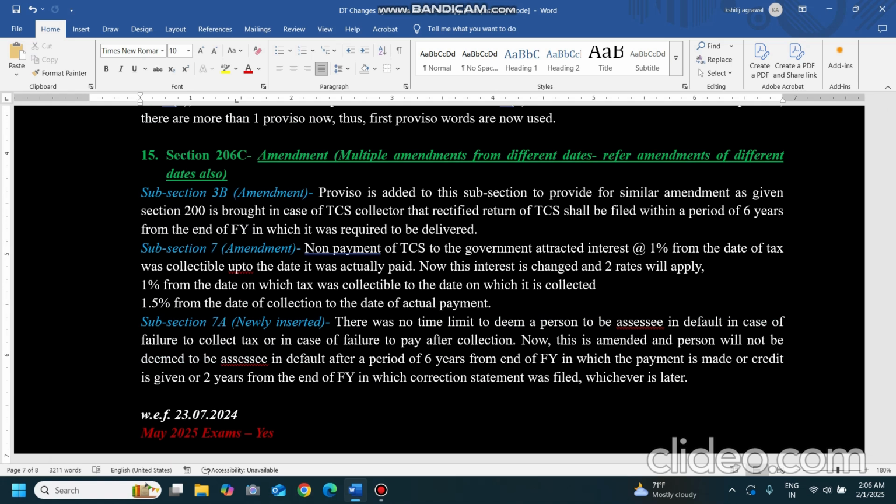Collectible to the date of payment. Now it is collectible to date of collection. 1% from collection to actual date of payment. 1.5% हम लोग अब लेंगे.